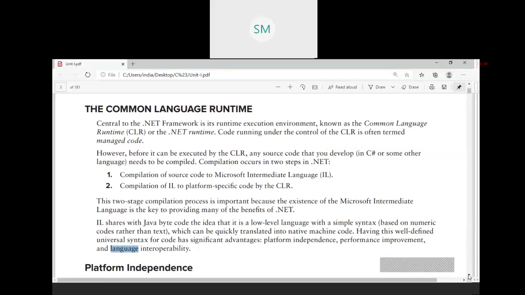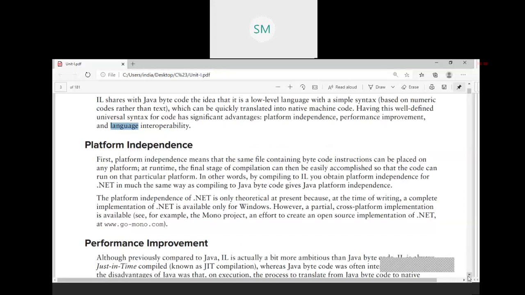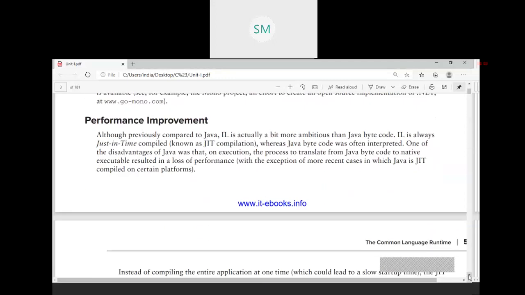Next one is platform independence. C Sharp does not support platform independence. A partial cross-platform implementation is available. That's why they are claiming C Sharp as platform independent, but it is not truly platform independent. Next, performance improvement is there. We are achieving performance improvement using the just-in-time compiler, like we have used in the Java language.